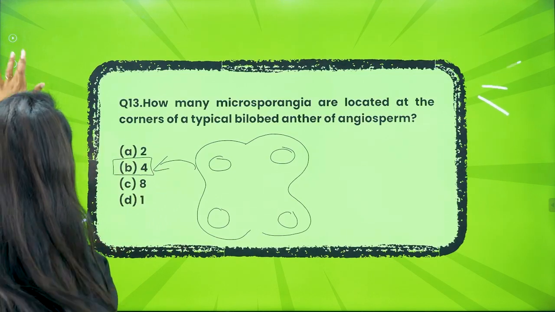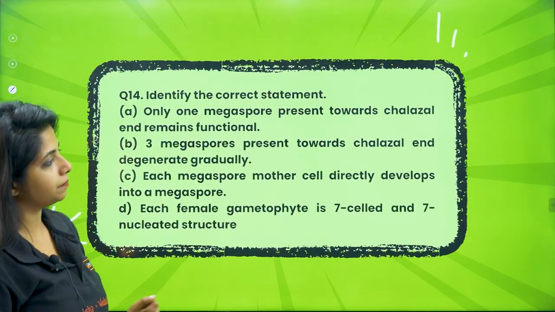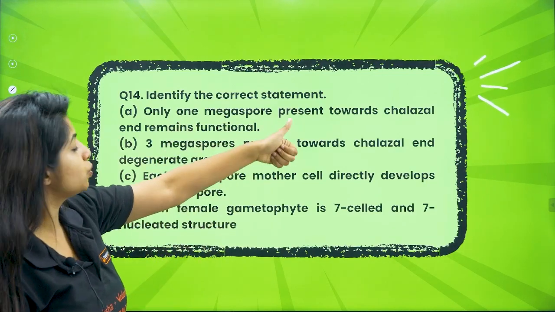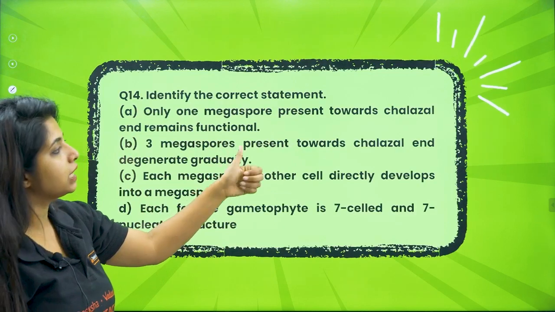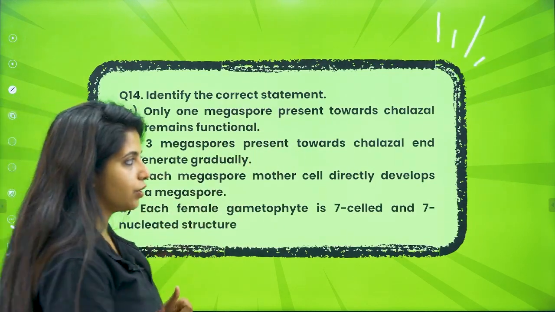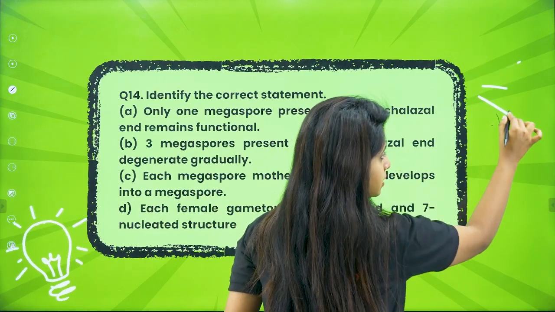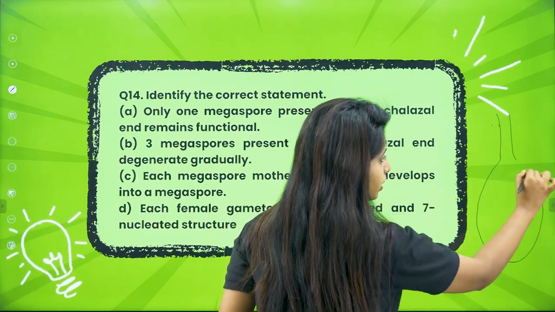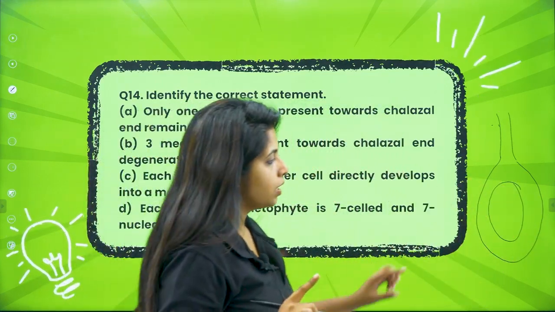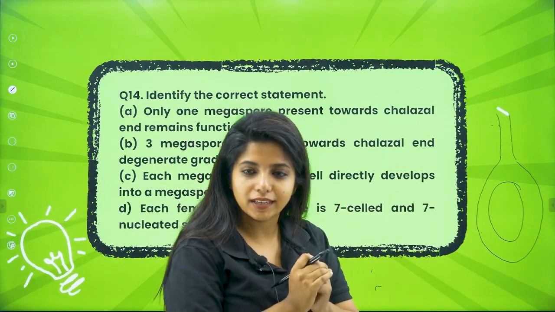Okay, cool. Next question. Identify the correct statement. Are we ready? Yes. Only one megaspore present towards chalazal end remains functional. What do you mean by that? For that you need to have an understanding of chalazal end and everything. So my dear children, this is the style. You have the ovary over here. You have the ovule over here. Always remember, the ovule is where everything is happening, where the baby is going to form.